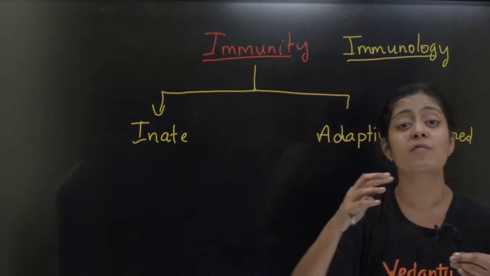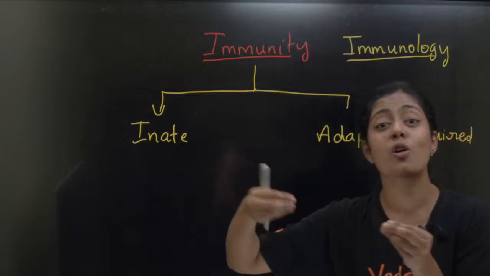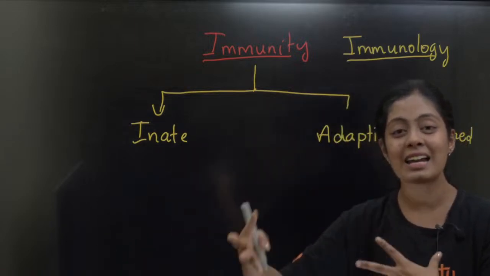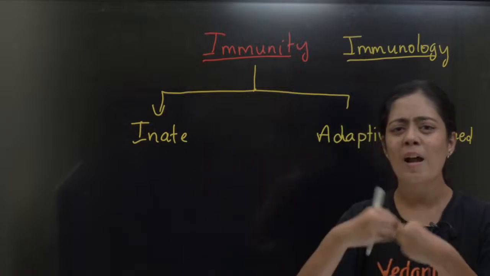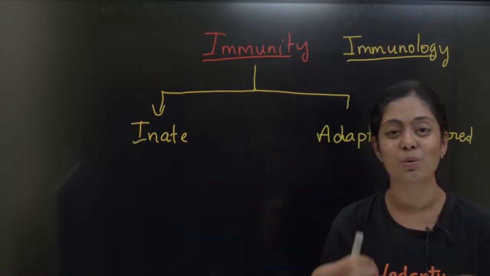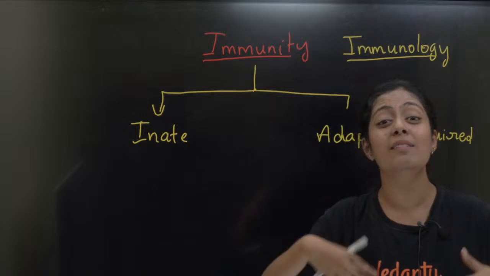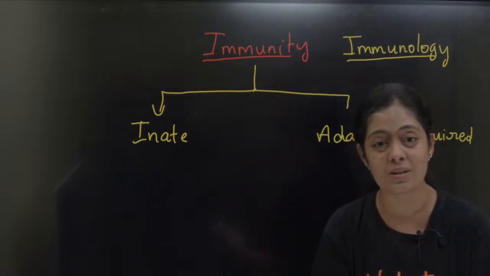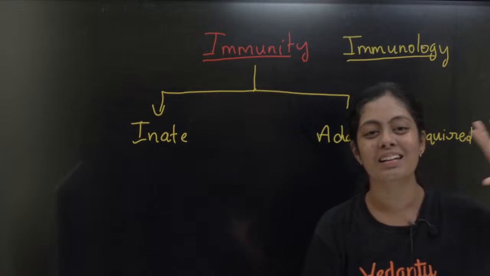The immunity which I develop throughout the course of my life. நான் என் வாழ்க்கையில ஒரு பேத்தோஜன், this is very similar to what we do in our life, right? Only when we face a challenge, we try to come out of it. Same thing is happening to your immunity. Only when you encounter many pathogens, your body will discover its immune system. It will try to produce a new immune response and combat it.